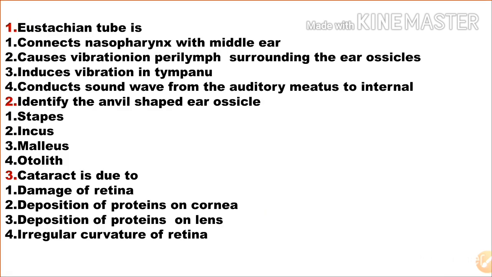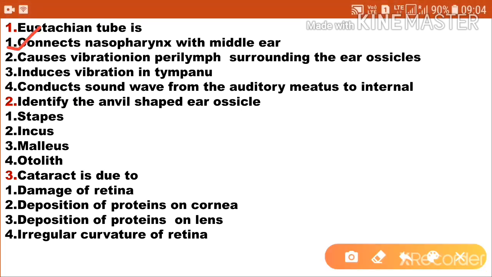The first question: the Eustachian tube. First option, connects the nasopharynx with the middle ear. Second, causes vibration of the perilymph surrounding the ear ossicles. Third, induces vibration in the tympanum. Fourth, conducts sound waves from the auditory meatus to the internal ear. The Eustachian tube connects the nasopharynx with the middle ear. So the first option is the correct answer.